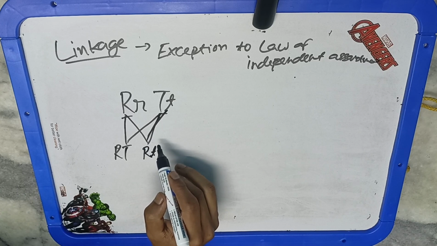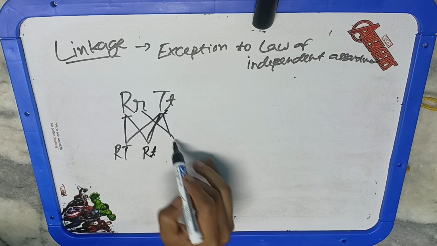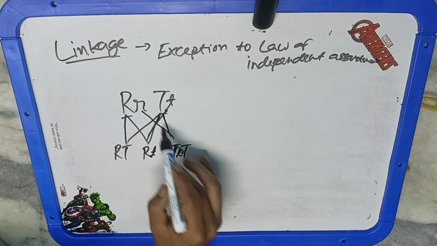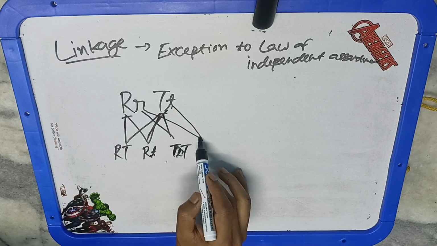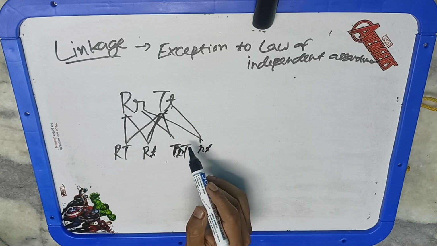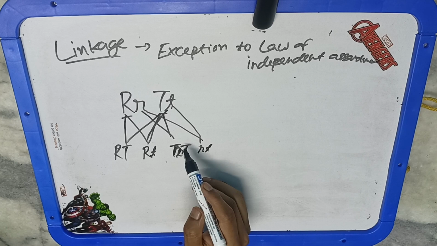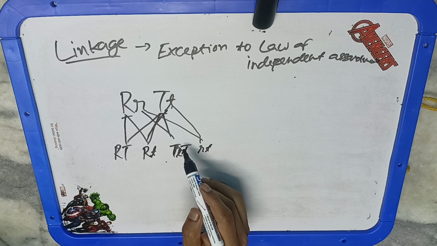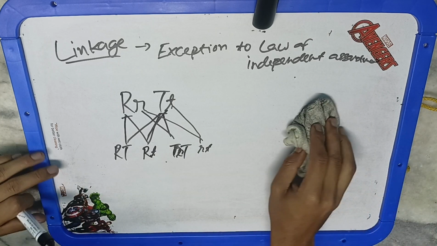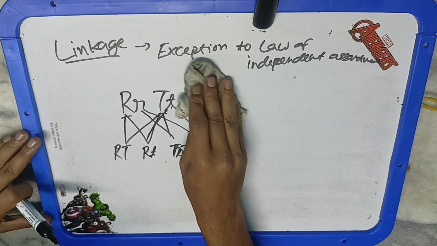But in linkage, what is happening? In linkage, see, these are the gamete formations. In linkage, we are saying that a few genes are very closely linked, or very close together on a particular chromosome, and they are assorting as a single unit in the next generation. So that is linkage. Although linkage is good for plant breeding in some cases to understand inheritance, again this is an exception.